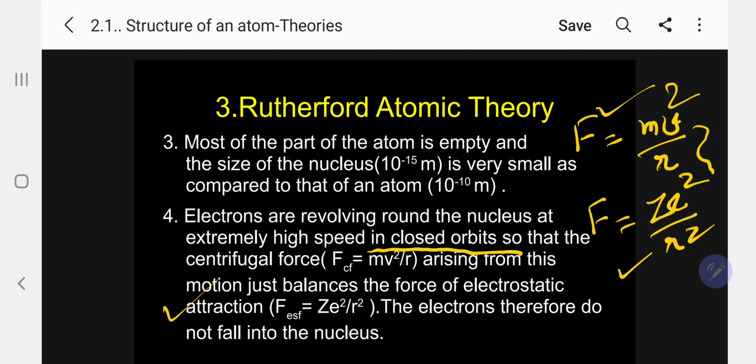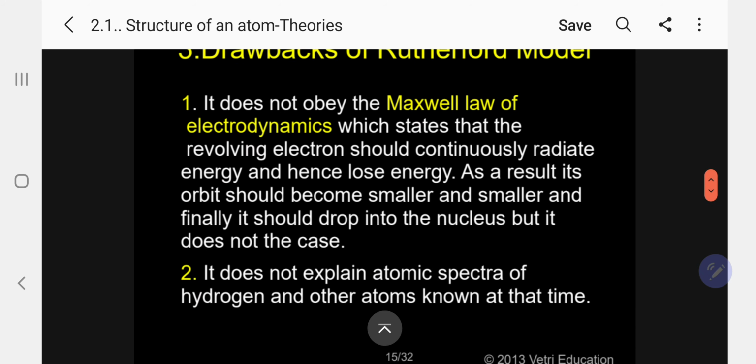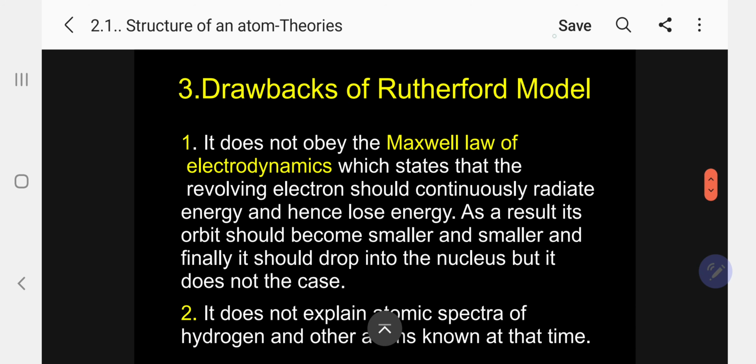This is the postulate given by Rutherford. Now let me come to the drawbacks of the Rutherford model. Even though he gave experimental observation and postulates, he still faced a number of problems.